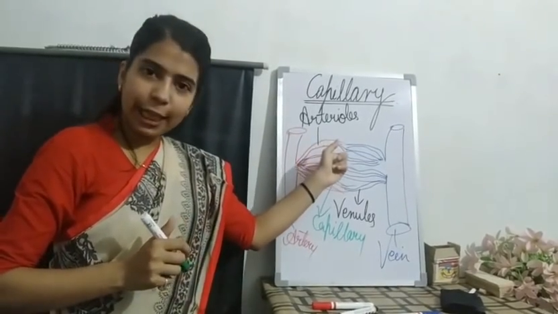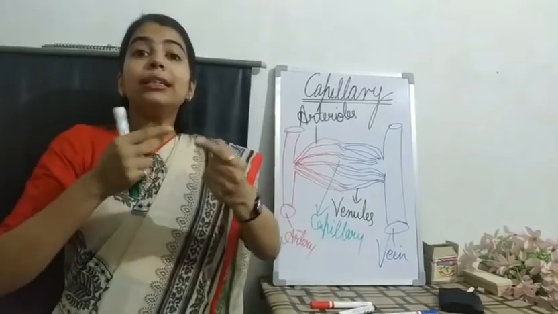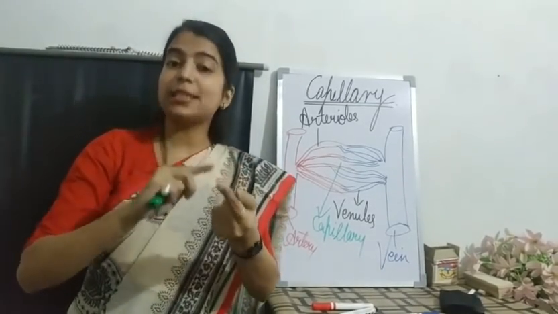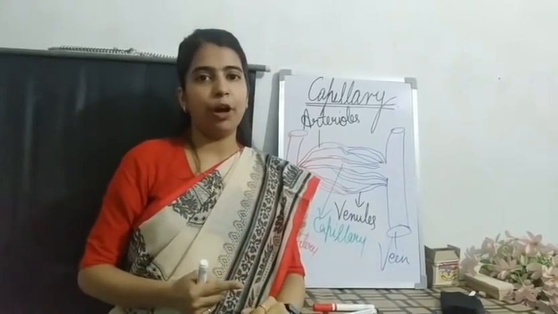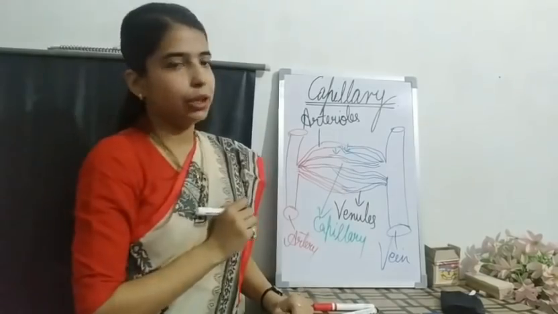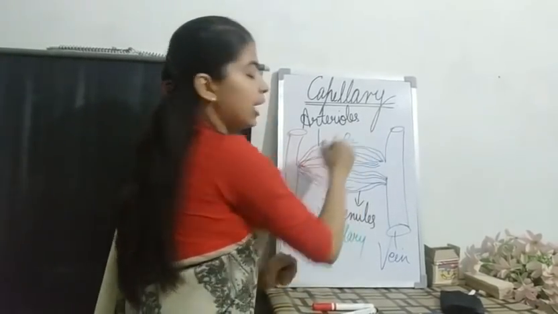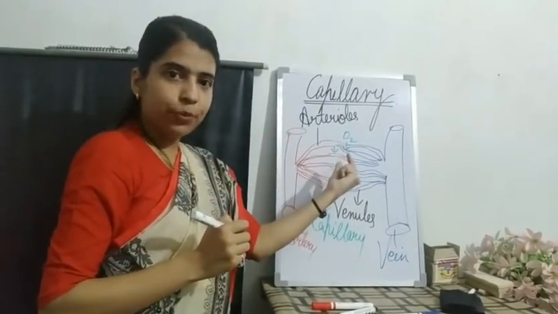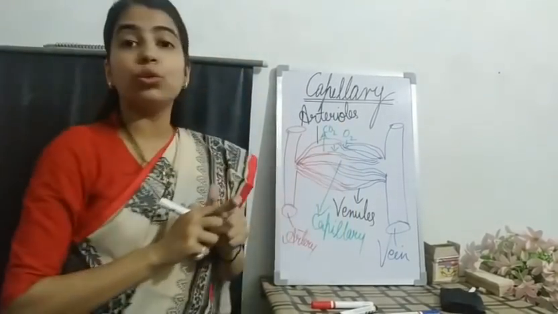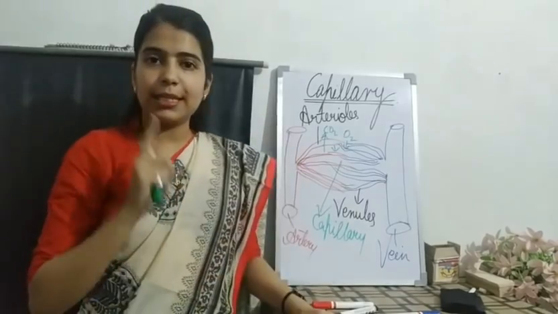They are very thin blood vessels, so the exchange of nutrients, or exchange of oxygen and carbon dioxide in your body, will be done through the capillary. That is, oxygen will be diffused in and carbon dioxide will be diffused out through the capillary.